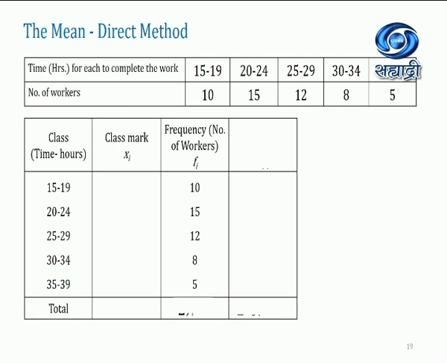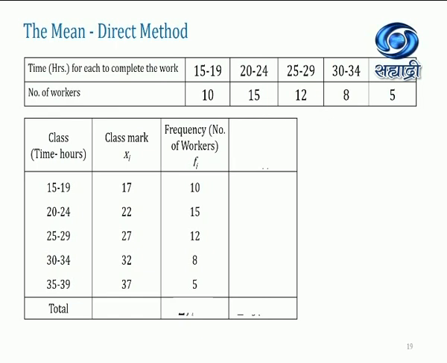So what will be in the second column? Let's see. The class mark, which we have done just now. For the class mark, we take the mean of that particular class, meaning we add 19 plus 15 divided by 2. Like this we got 17, 22, 27, 32, 37.